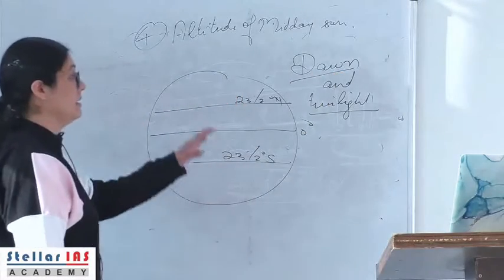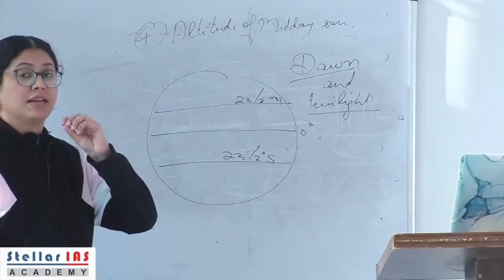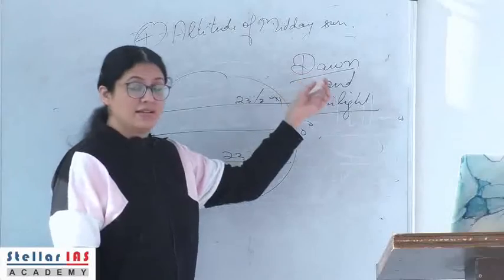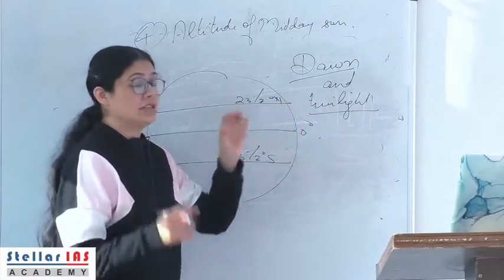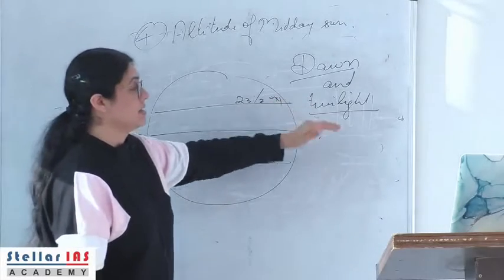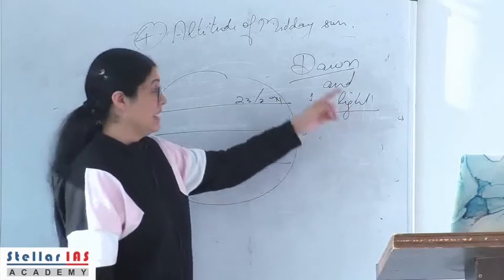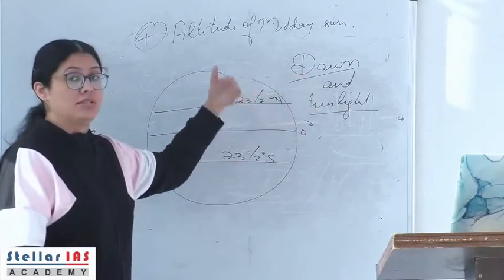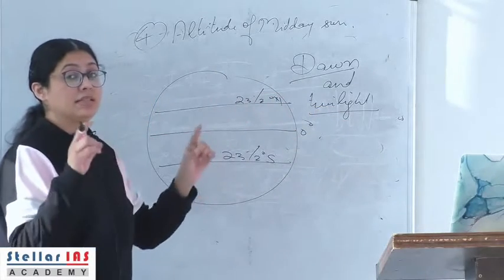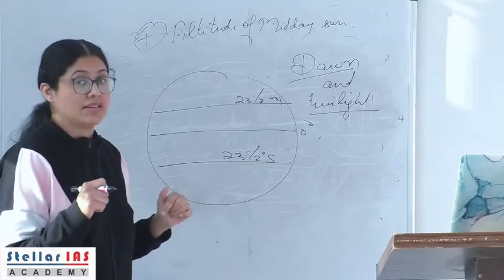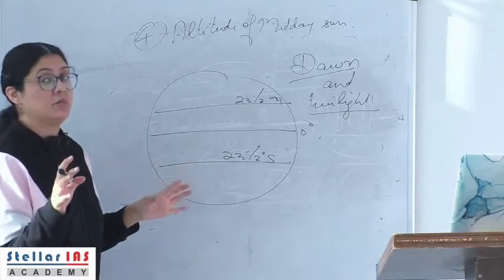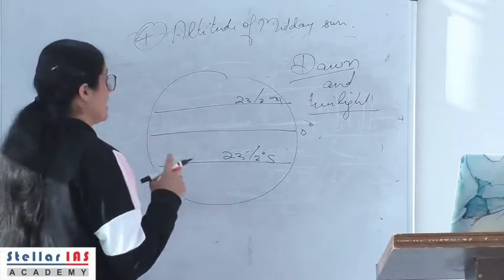Dawn period is the small amount of light that is received before the sun rises, and twilight is a small period of light that is received after the sun sets, right? In this case, before the sun rises, in this case after the sun sets. In both the cases the sun is below the horizon, right? That is, we are not receiving perpendicular rays but oblique rays from the sun.